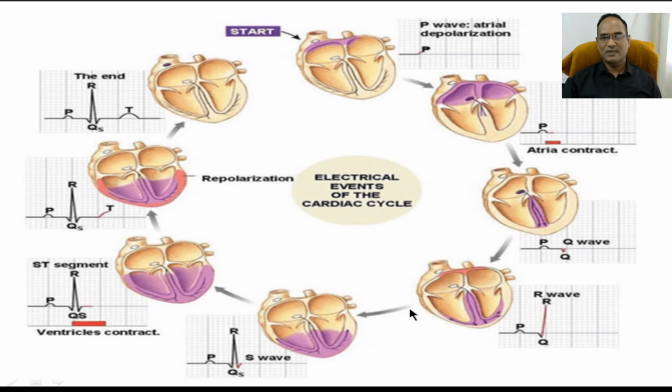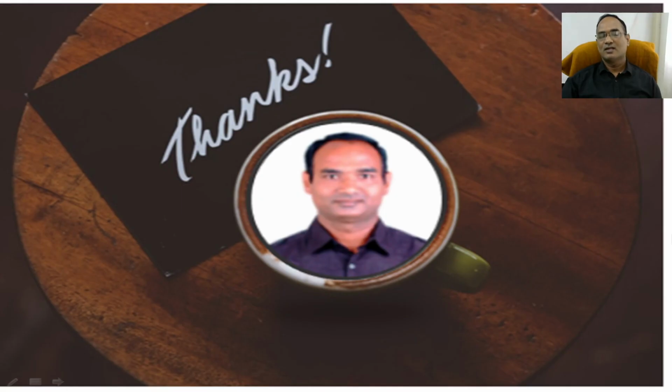Because of the electrical impulses only, the cardiac cycle happens. Without electrical impulses, without action potential, without depolarization and repolarization, there is no possibility of contracting and relaxing your heart.